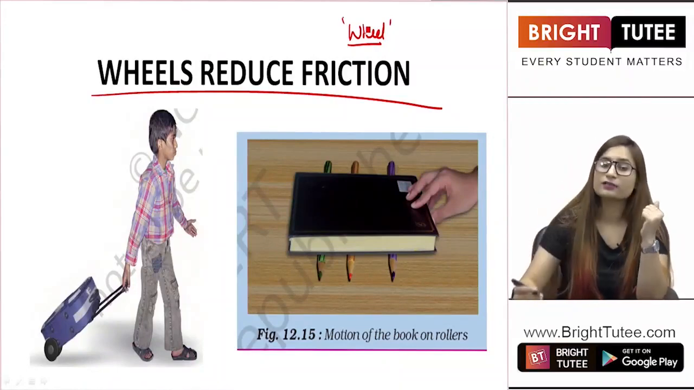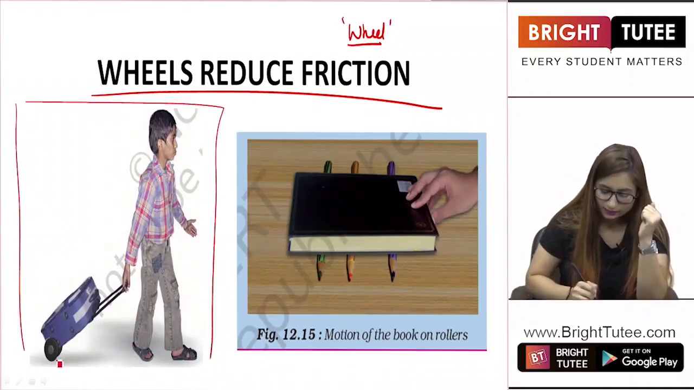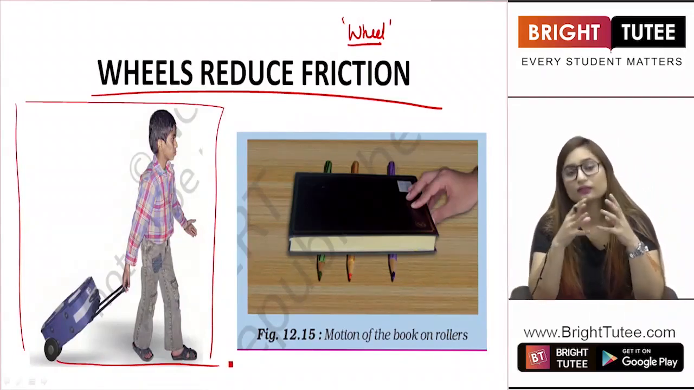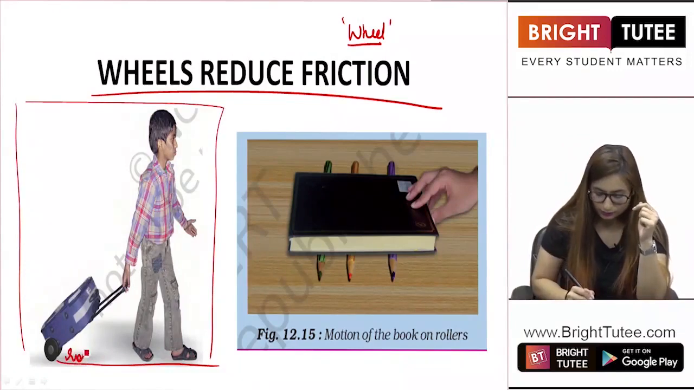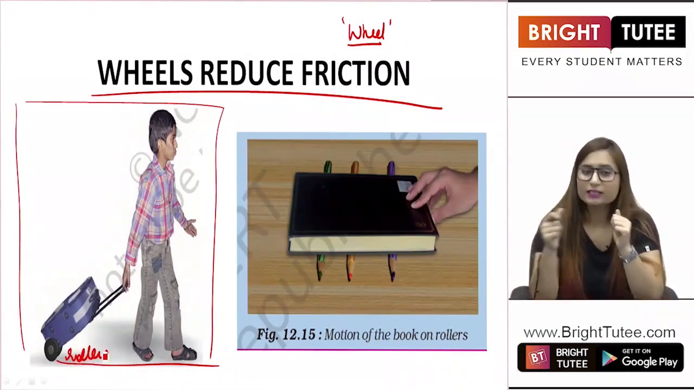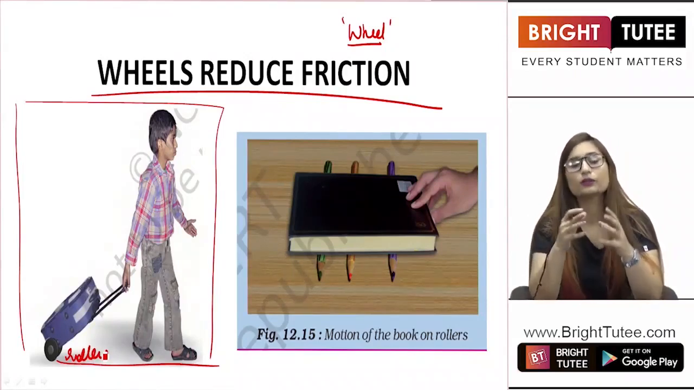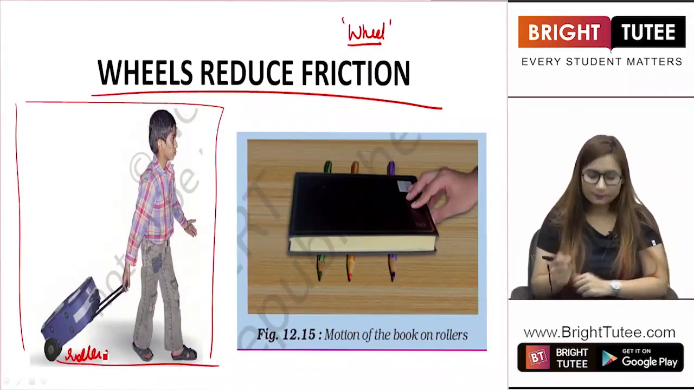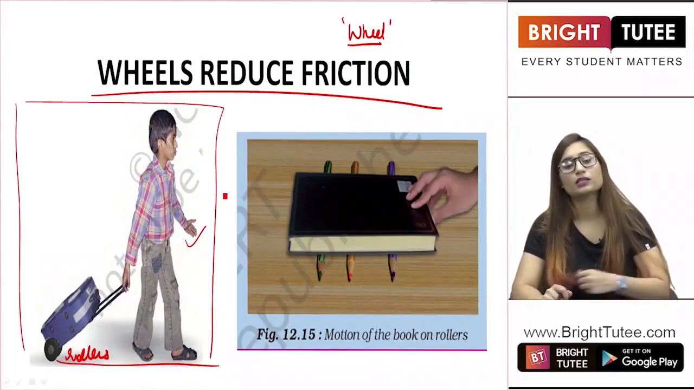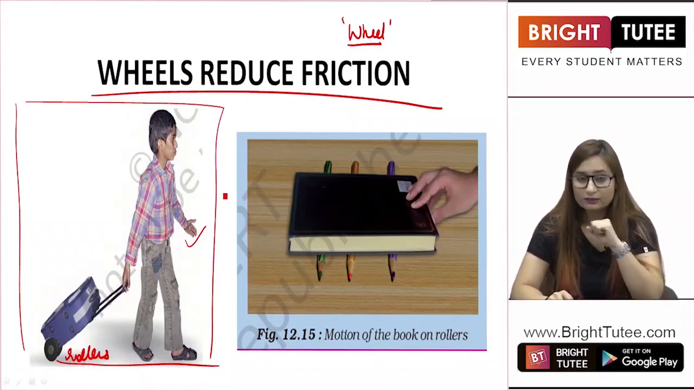There are two pictures in front of you. In the first picture, a child is carrying a bag. Now imagine this bag without tires. If there are no rollers under the bag, would the bag be easier to carry? No, it would carry much more weight and it would be difficult to carry that bag without these tires. But with these tires, the motion has become very easy. The boy does not have to put much effort to pull the bag with him, right?